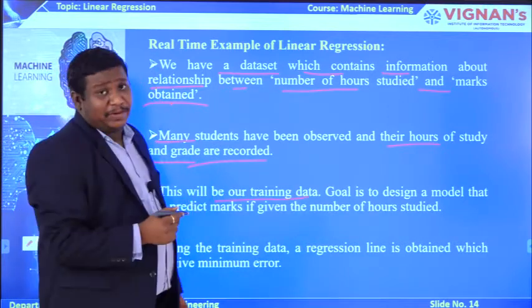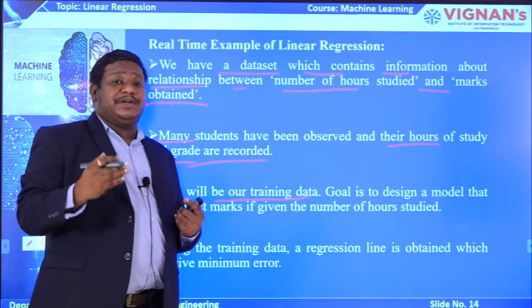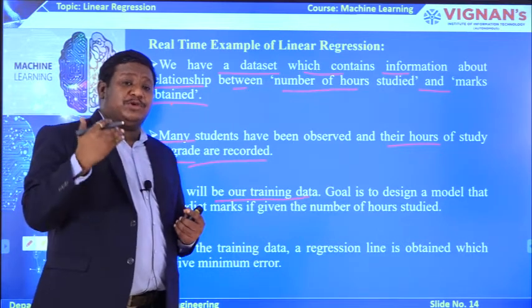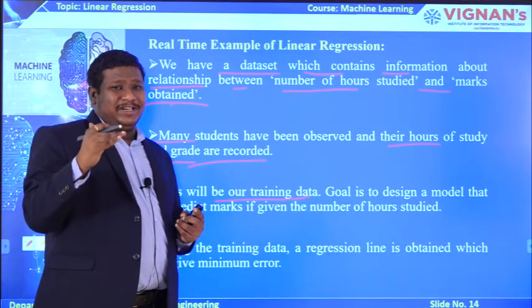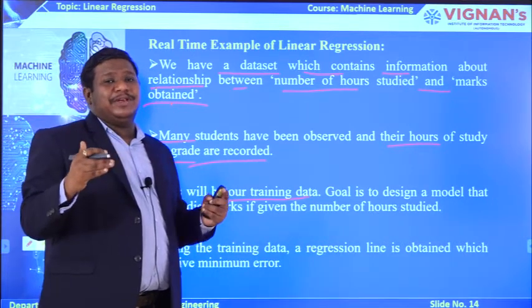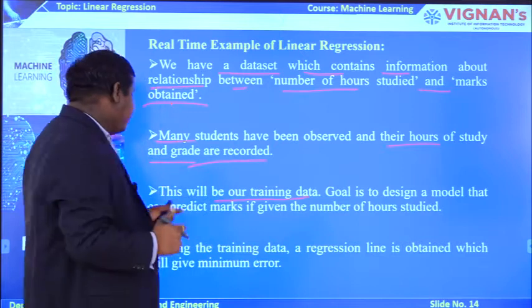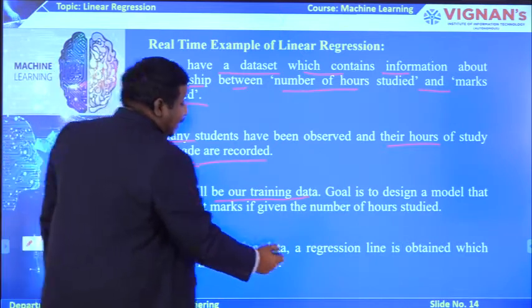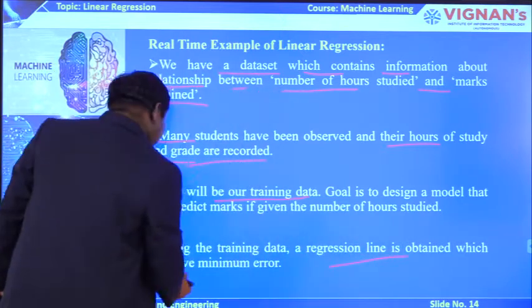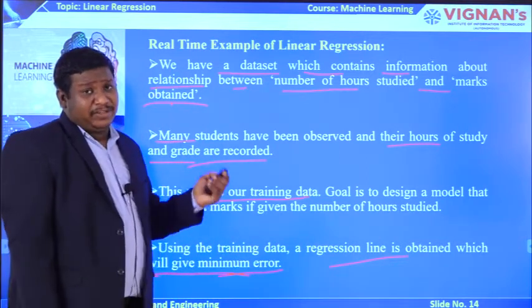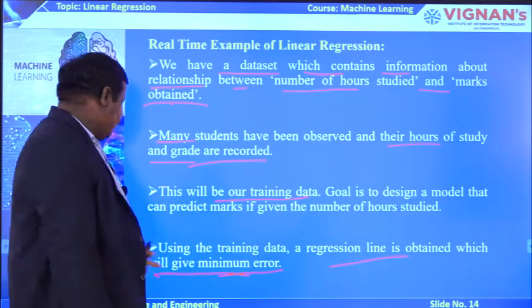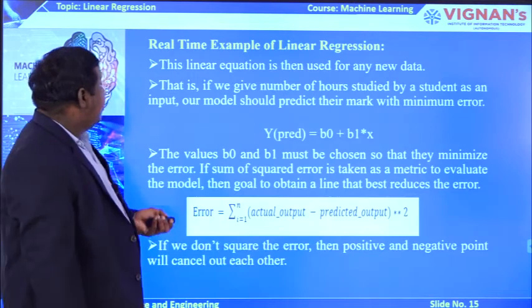I told you in supervised learning, first we give the training data, the machine trains on the data, then we work on the test data and analyze the working of that model. So, using the training data, a regression line is obtained with the minimum error. Now, see how it is implemented.